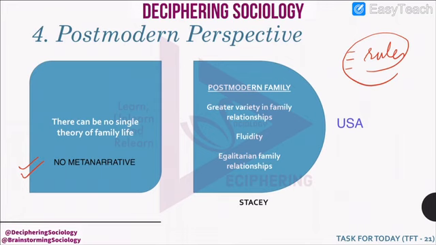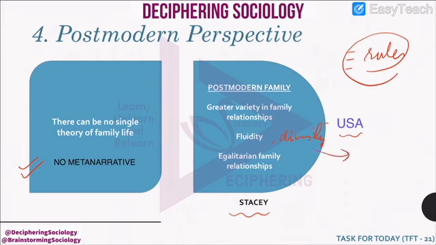Then what do they say? There is a thinker, Judith Stacey. She says that the postmodern family can be seen in the US, and in such a family there is a greater variety in the relationships. How? Because there is a diversity, there is fluidity.